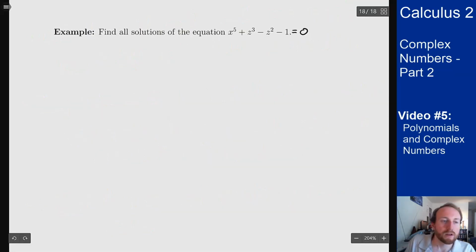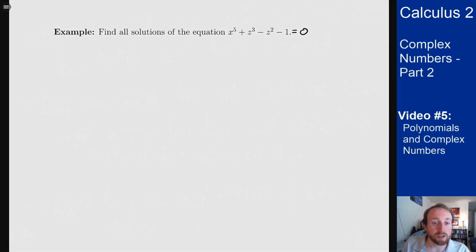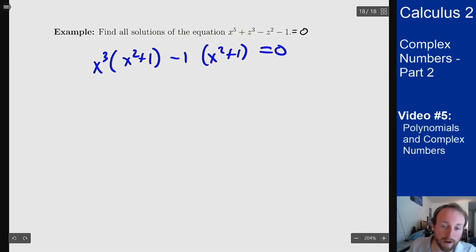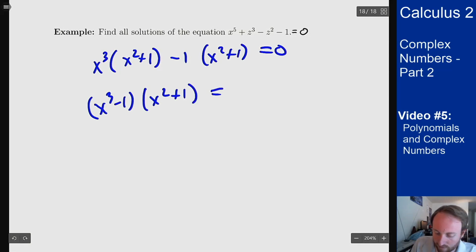So for example, I want to find all solutions to the equation x to the 5th plus x cubed minus x squared minus 1 equals 0. We're going to start by trying to manipulate some factors a little bit, and we notice that we can look at this as x cubed times (x squared plus 1) minus 1 times (x squared plus 1) equals 0. We're factoring by grouping here. So I get (x cubed minus 1) times (x squared plus 1) equals 0.